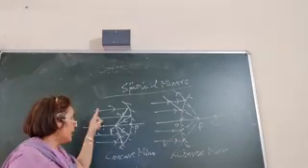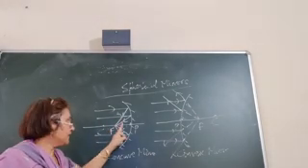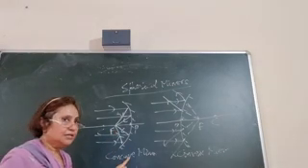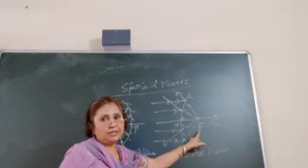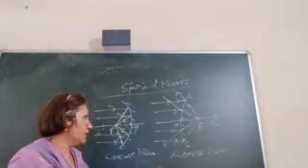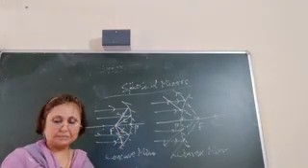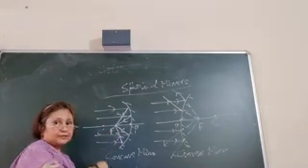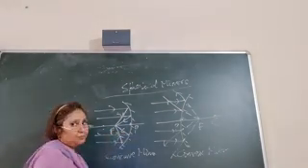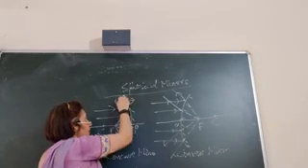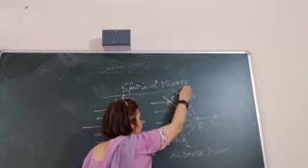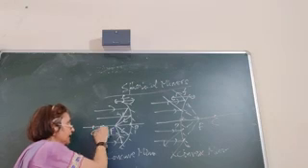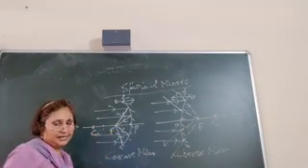So how do we define it? A parallel beam of incident rays after reflection either actually meets at a point on the principal axis, like in a concave mirror, or appears to meet at a point on the principal axis in case of a convex mirror. This point P, which is lying on the principal axis, we call the principal focus. Now, the distance between the pole and the focus is called the focal length, and it is seen that the focal length is half of the radius of curvature.